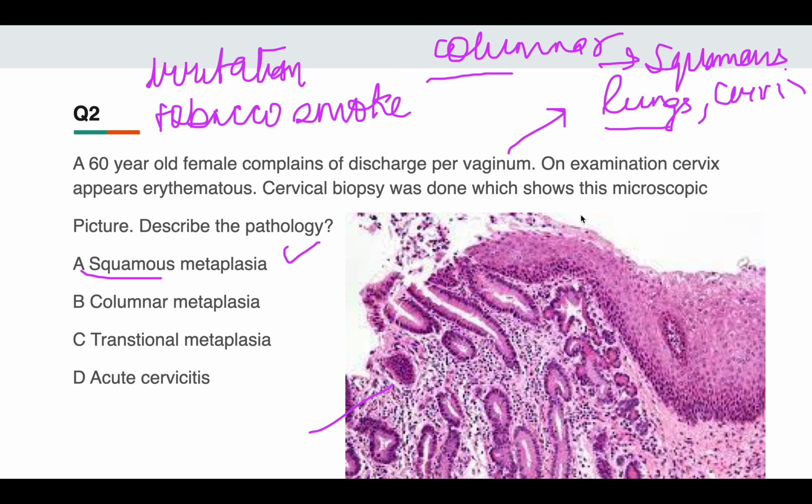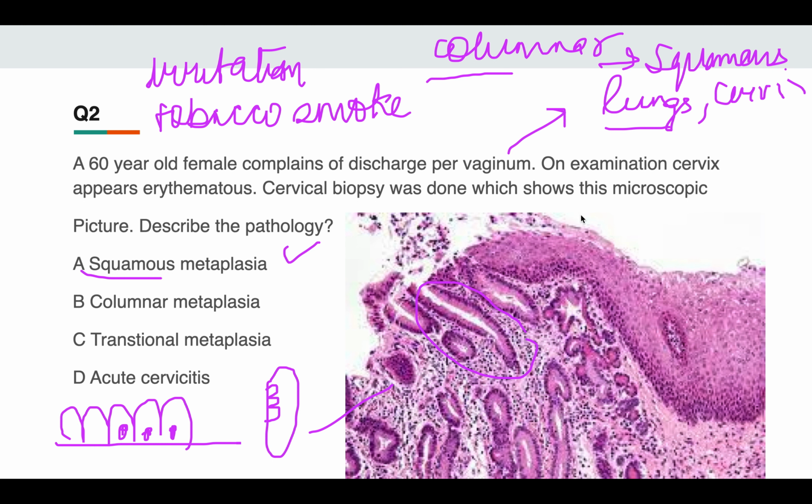Here you can see columnar cells are tall and have the nucleus towards the bottom. You can see long glands are present, and the cells have nuclei towards the bottom. This is the columnar epithelium normally present in the endocervix.